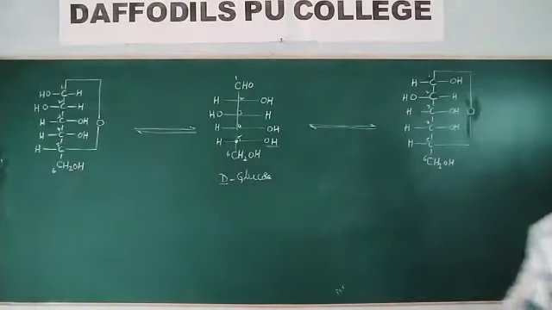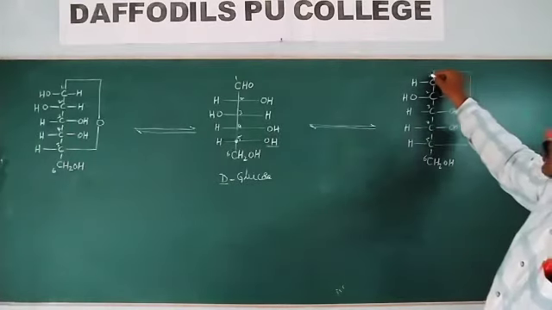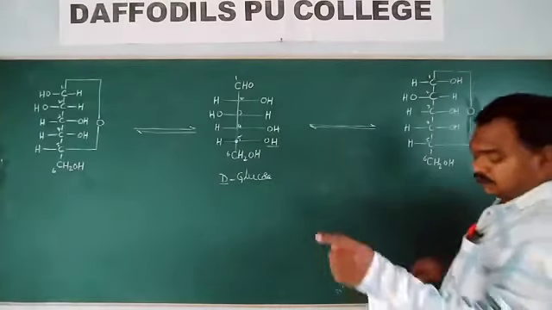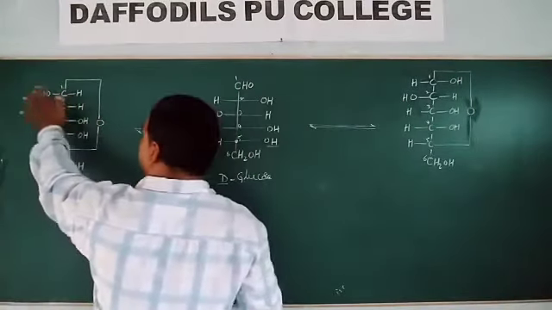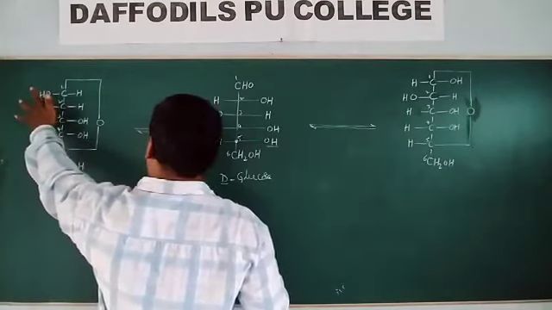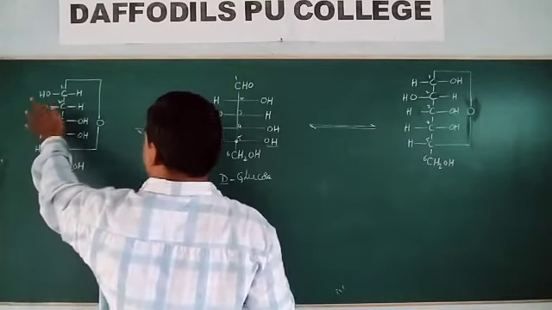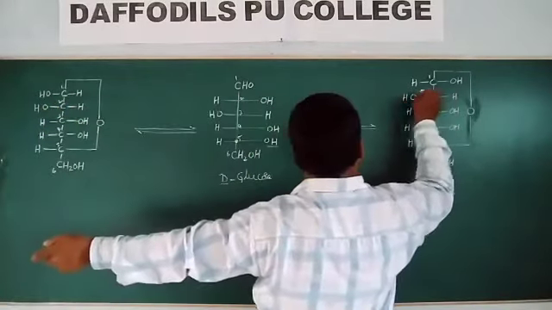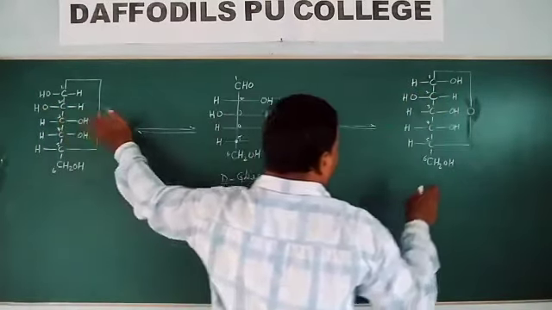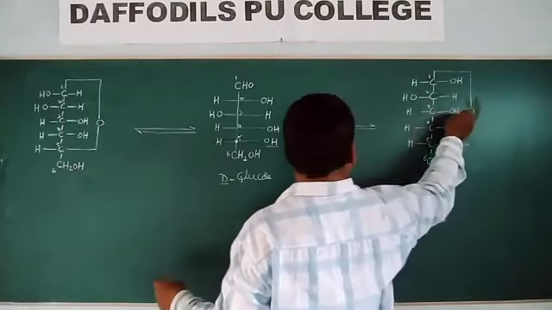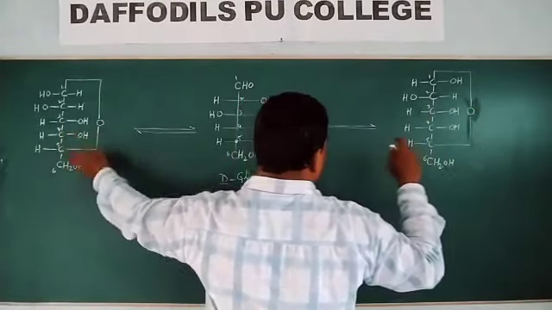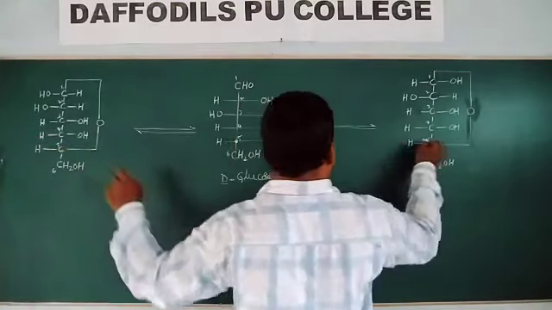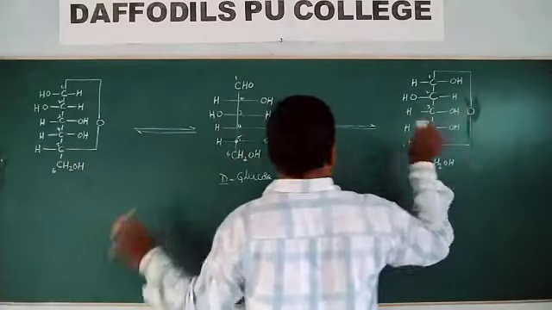Compare these two structures. On the first carbon, the OH group is presented on the right side. In this one, the OH group is presented on the left. Look at the remaining carbons. Second carbon OH group is left, in both. Third carbon OH group right, fourth carbon OH group right. Fifth carbon H is left, then CH2OH, in both.